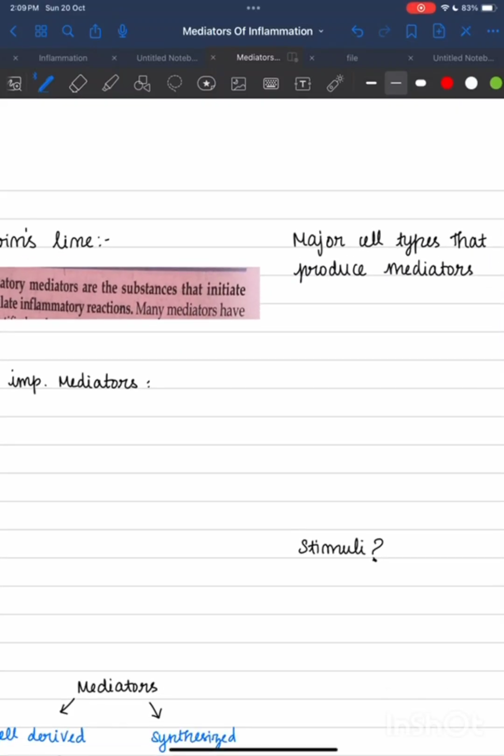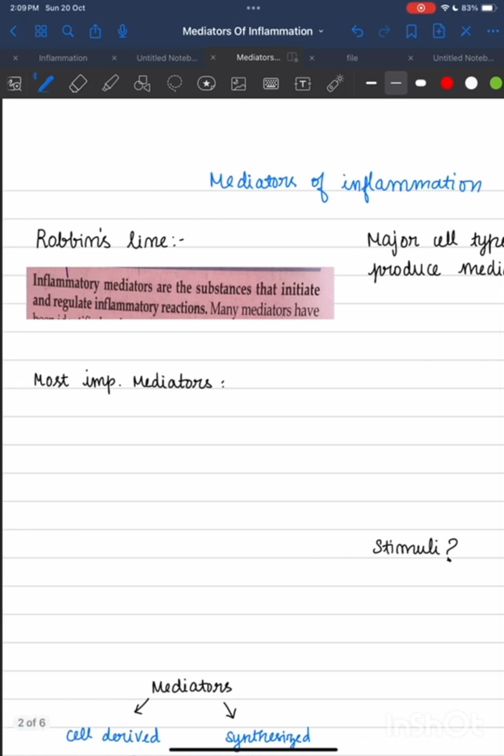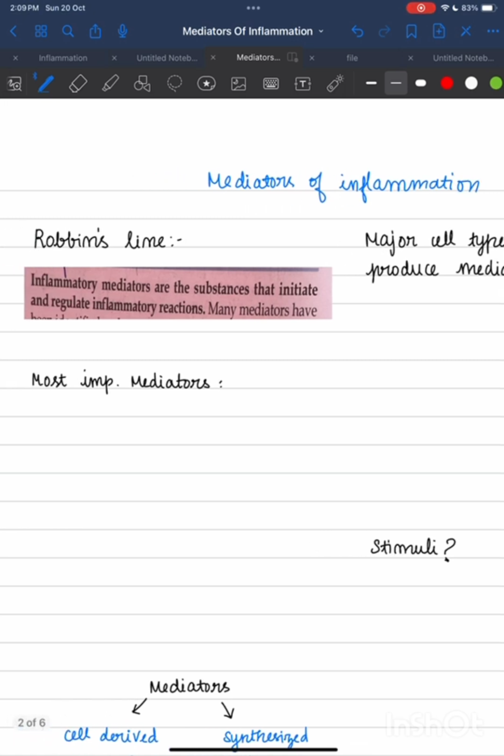Today we are going to discuss mediators of inflammation, from chapter 3, inflammation and repair. Okay, what are mediators of inflammation? Inflammatory mediators are substances that initiate and regulate inflammatory reaction. That is what is given in Robbins.